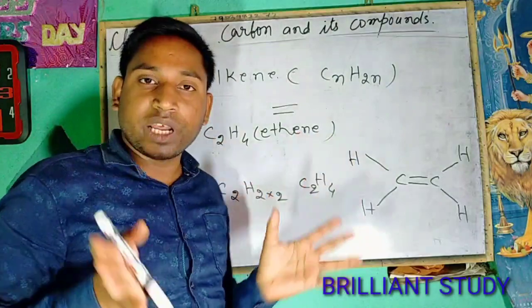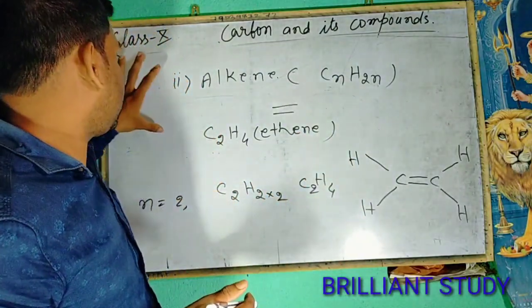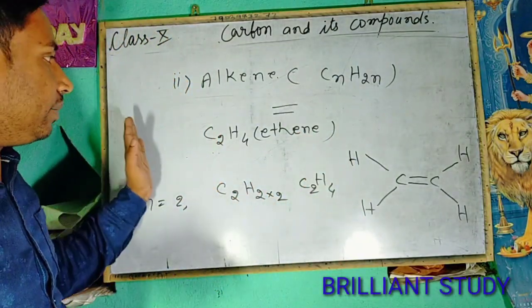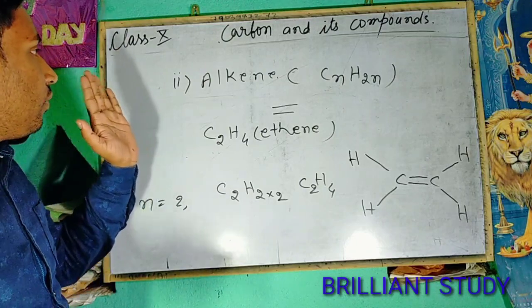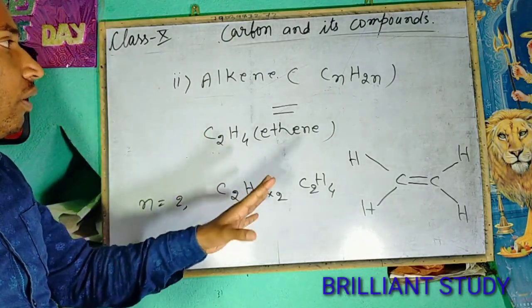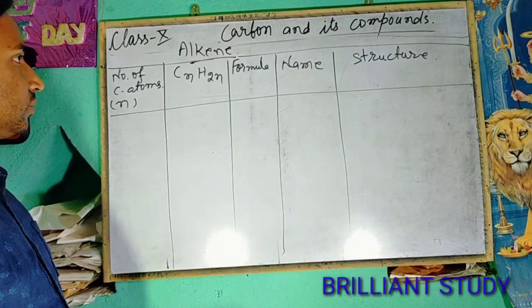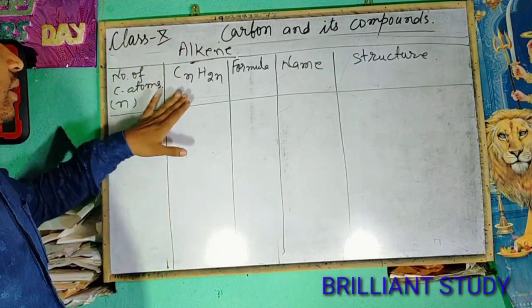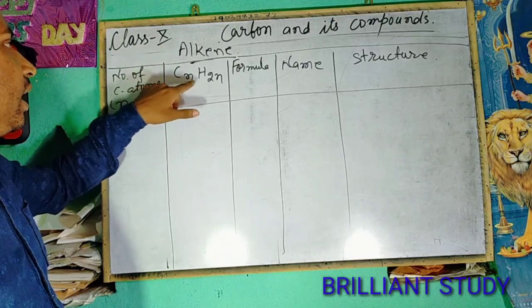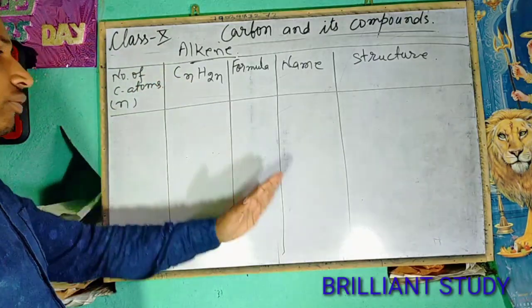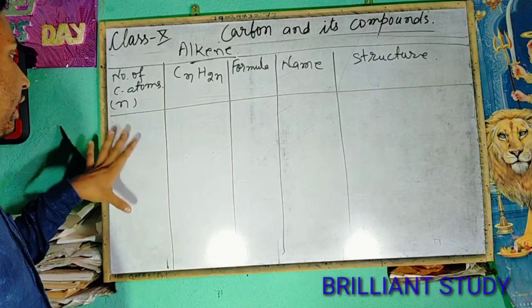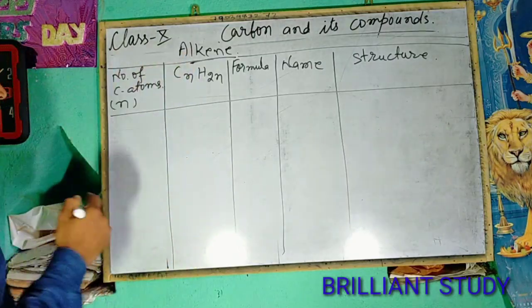And now we will make a brief table for finding the name, the formula, and the structure of the alkenes. For alkene, the formula is CnH2n. And according to the previous table, we will make another table for alkene.